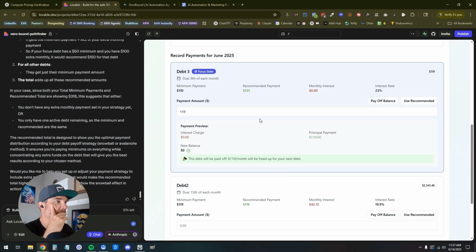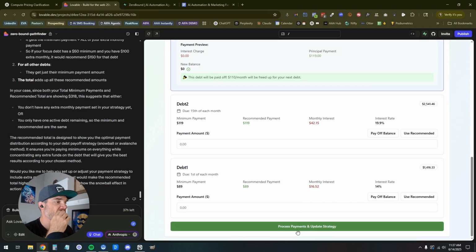119. Got it. So what it's doing here is that the recommended payment, it's taking that extra $25 that I put in there and it's adding the 119 here for, I'm going to skip this. I can tweak that later, but I dig it. So I'm going to go payoff balance. That looks great. I'm going to go ahead and save this right now.